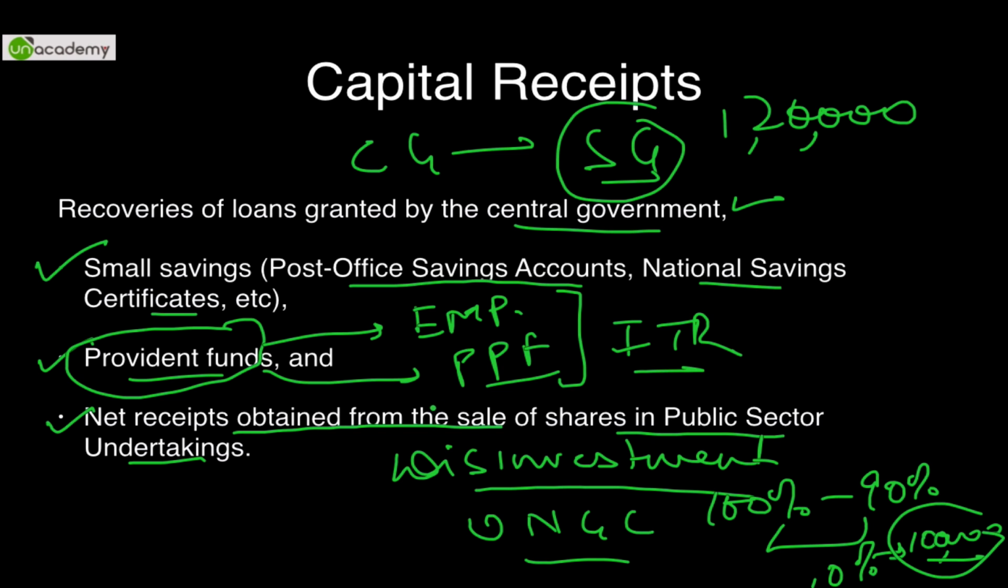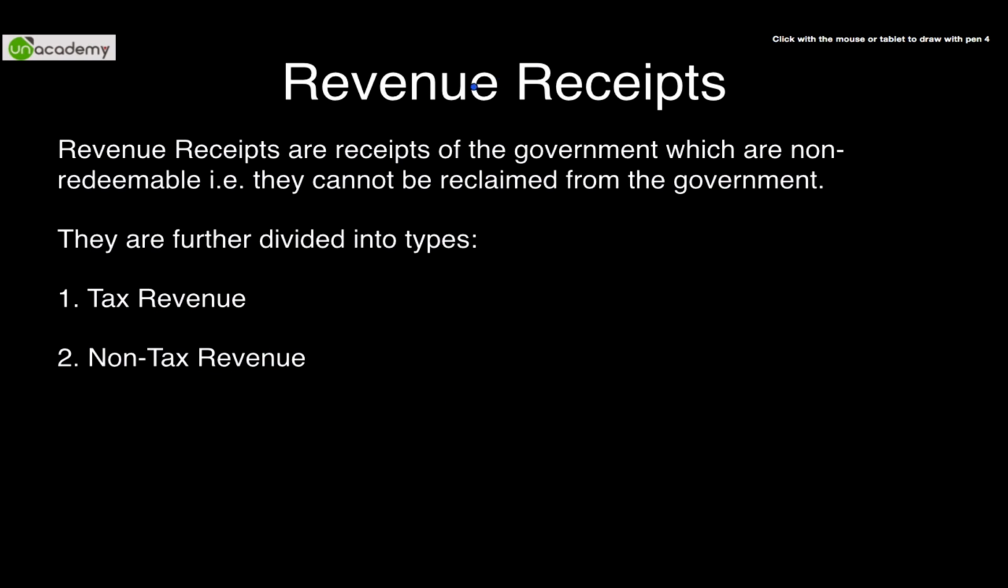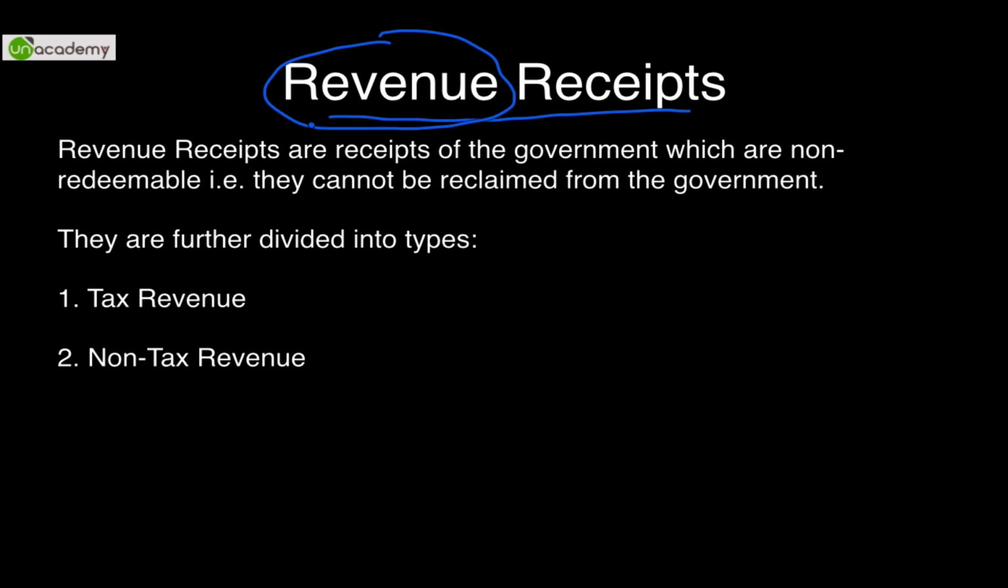That was capital receipts. The second item is revenue receipts. As we had discussed, revenue expenditure is day-to-day expenditure; what are revenue receipts? Revenue receipts are the receipts of the government which are non-redeemable. That is, they cannot be reclaimed from the government. Once gone, they are gone, they cannot come back. These are of two types. More clarity would come by understanding the types.